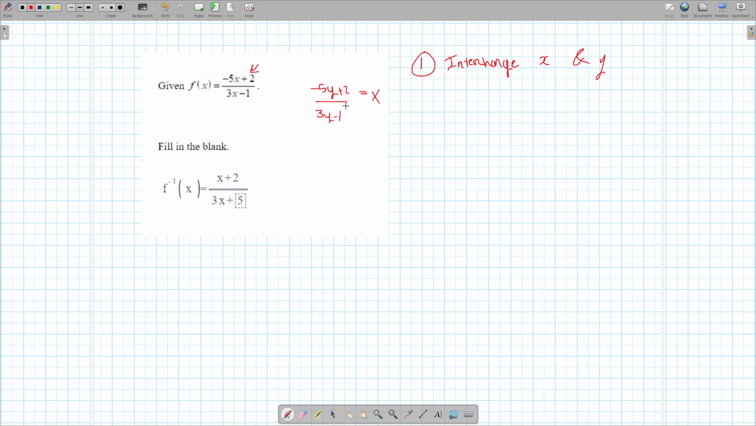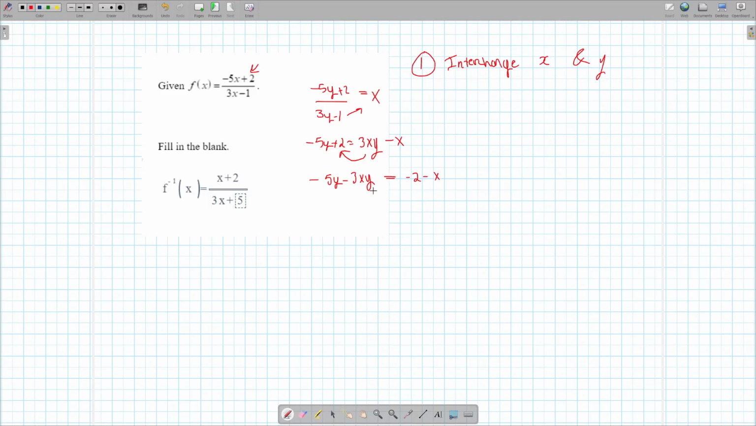Okay, so how would you solve this equation? Obviously, you'd have to cross multiply, right? So it will be minus 5y plus 2 equals 3y times x, which is 3xy, and minus 1 times x, which is minus x. Okay, then how can you solve this equation? You want to solve for y. What I would suggest doing anytime is to take all the y's to one side, and everything that isn't y to the other side. So it will become minus 5y minus 3xy equals minus 2 minus x.